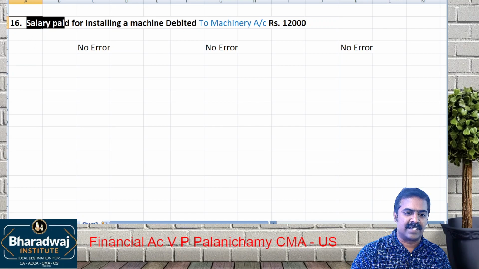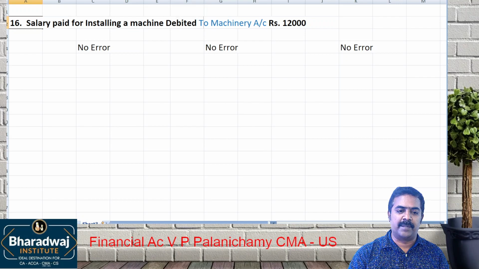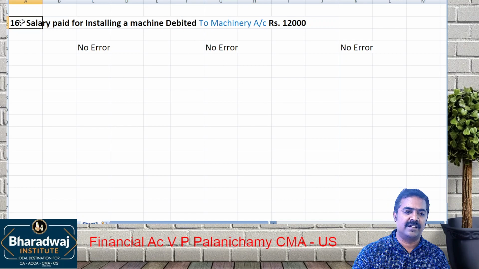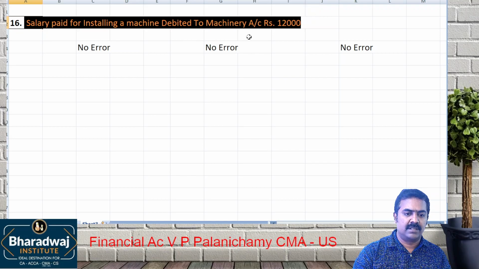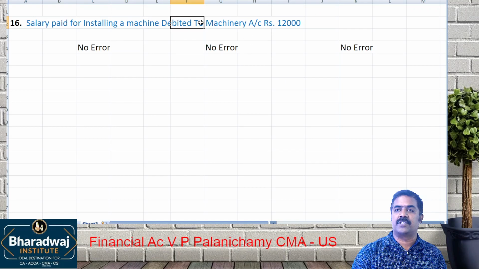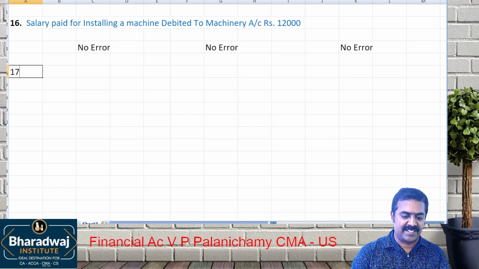Salary paid for installing a machine should be debited to which account? Machinery account. It has been debited to machinery account only. Yes, it is debited to machinery account. No error. Next, listen.